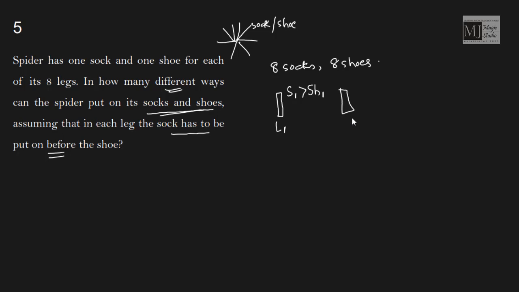Similarly, in leg 2 also, sock should come before shoe. In leg 8, sock should come before shoe. That means these two objects should follow one order. These two objects should follow one order. Similarly, the last of these two objects should follow one order.